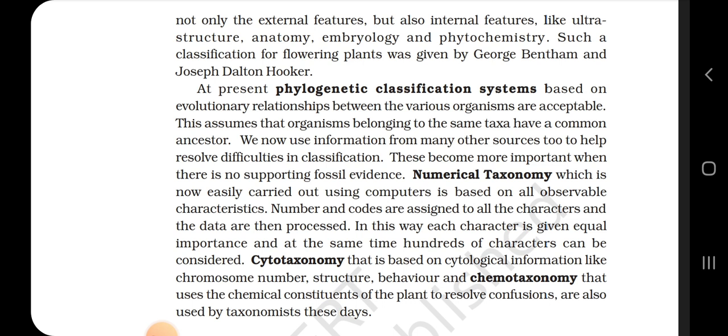Numerical taxonomy, which is now easily carried out using computers, is based on all observable characteristics. Numbers and codes are assigned to all the characters and the data are then processed. In this way, each character is given equal importance and at the same time hundreds of characters can be considered. Cytotaxonomy, that is based on cytological information like chromosome number, structure, behavior, and chemotaxonomy that uses the chemical constitution of the plants to resolve confusions, are also used by taxonomists these days.